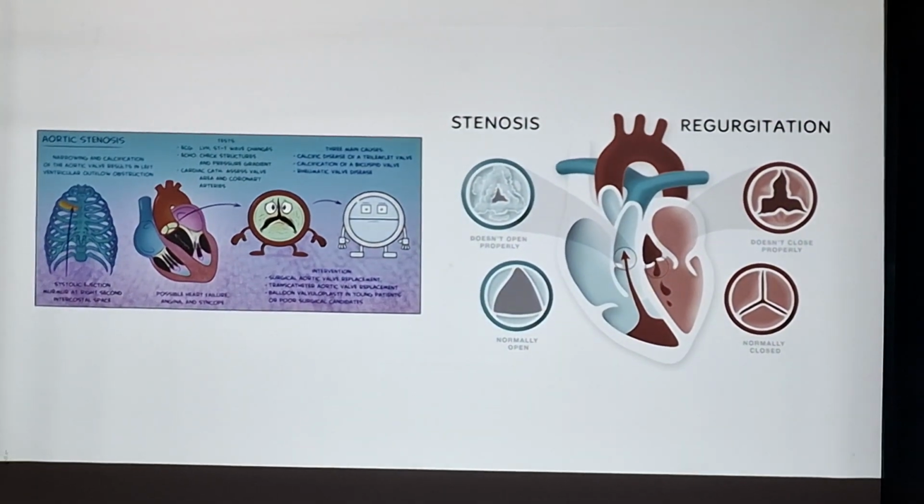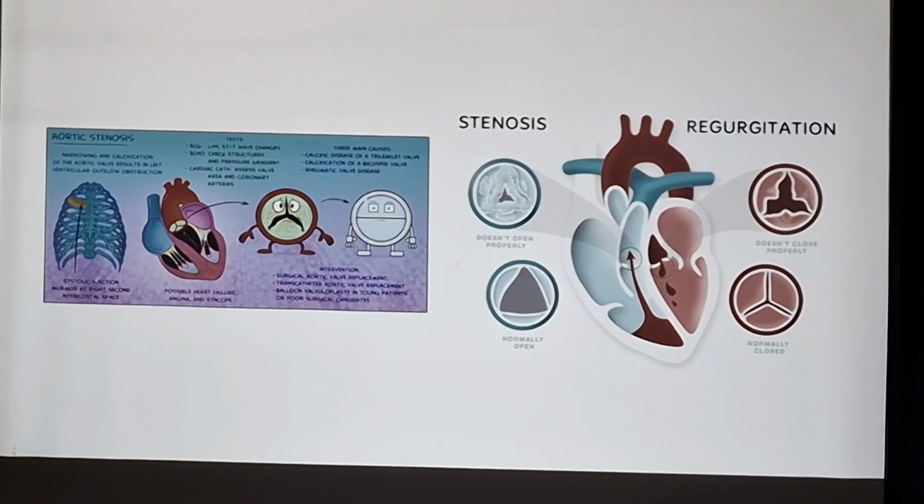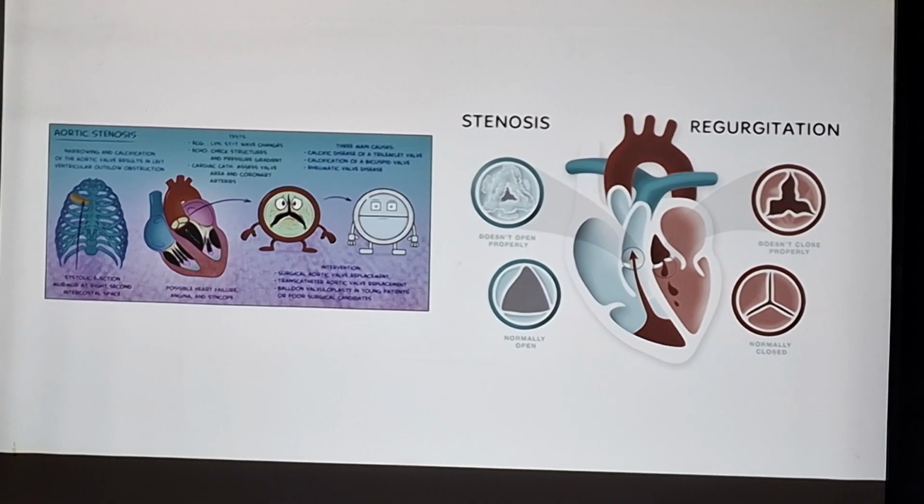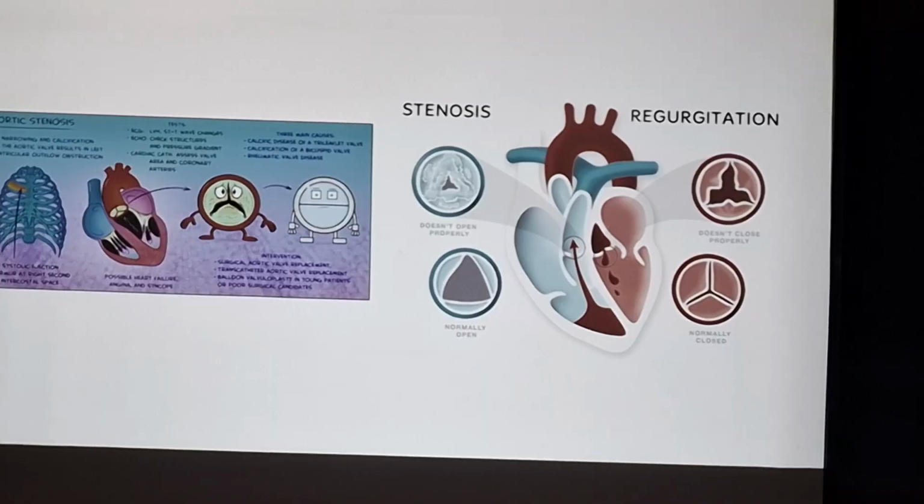As the valve becomes narrow, the whole blood from the heart that has to go to the body has to go through this valve. So when the valve becomes narrow, the blood cannot go as easily as it normally can.